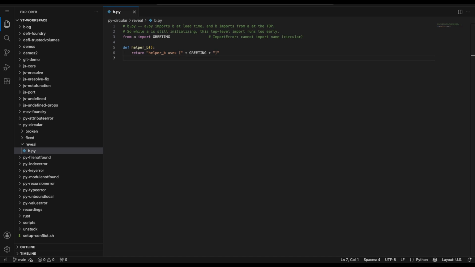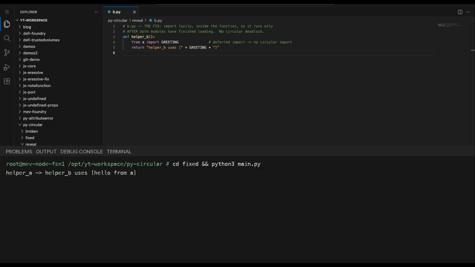Here's the fix in B. We delete the top-level import and instead put from a import greeting inside the helper function. Read it. The import now lives on the first line of the function, so it only executes when the function runs, well after both files have loaded. That's the whole change, moving one import down into the function. Let's run it again. Same command, and now it just works. Helper A arrow, helper B uses hello from A. No error, because the import inside B only fired when the function was called, by which point A was fully built and greeting existed. The circular dependency is still there in spirit, but the timing no longer collides.